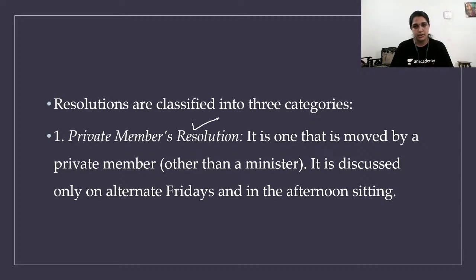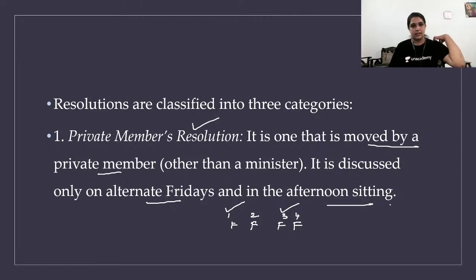Private members resolution, which is simple, moved by a private member. Private member means non-minister. It is discussed only on alternate Fridays in the afternoon sitting, which means every week we have a Friday, that is four Fridays in a month. Let's take first Friday, second Friday, third Friday, fourth Friday. It's discussed on the first Friday, then not on the second Friday, then on the third Friday only. That too in the afternoon sitting. That's called the private members resolution.